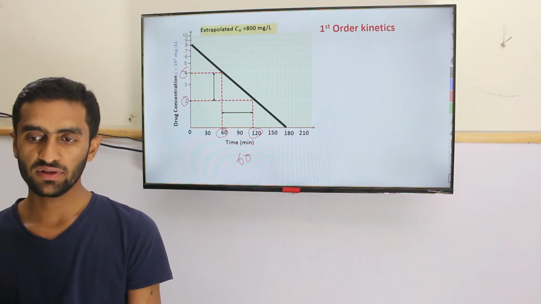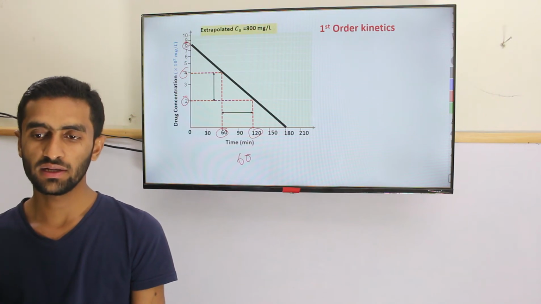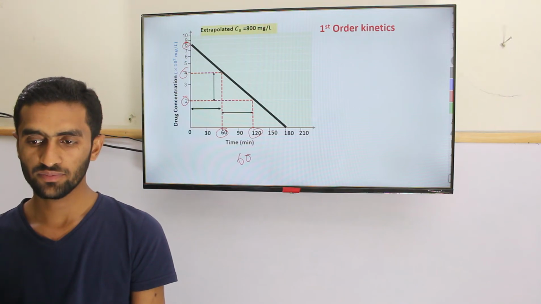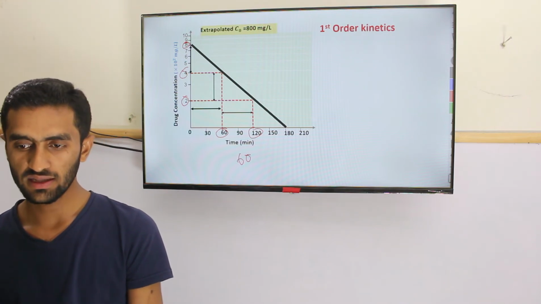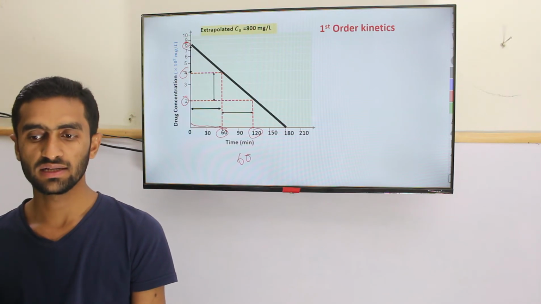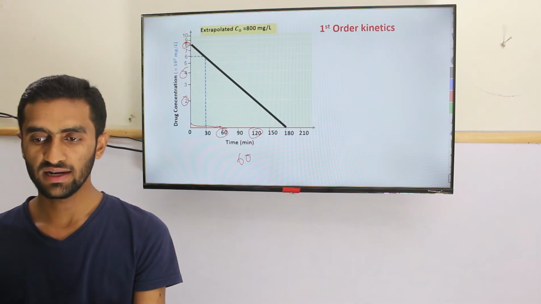So if you compare at this point 100, 8 and 4, meaning 800 and 400, the mean here is different. So what is the half-life? Here to here you can see the time is 60. Okay, so it's the same thing. If you compare here and here, what is different?